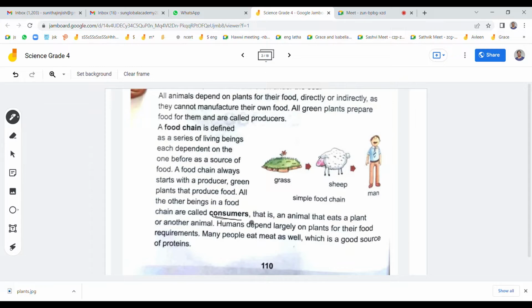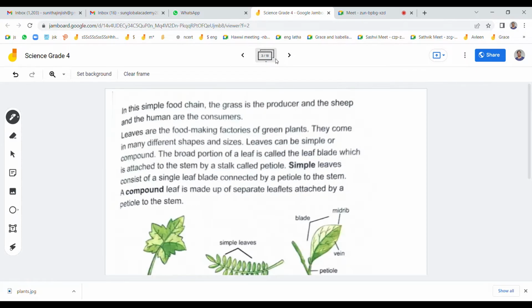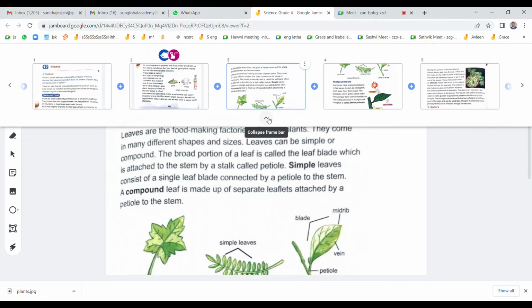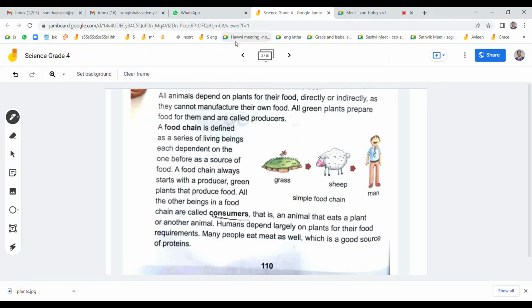Now we are going to see the types of consumers. We eat the sheep and the grass. Not literally grass, leafy vegetables we are eating, right? We do not feed on grass, but we eat the leafy vegetables, spinach, which are all good for our health. Vegetables are also produced by plants only. Wheat, tomato, brinjal, onion, these are all the products which come from plants.